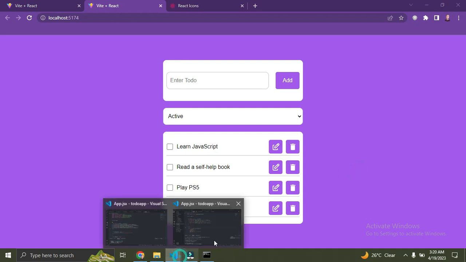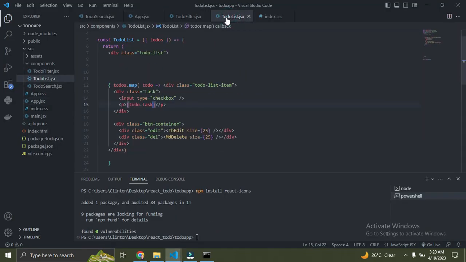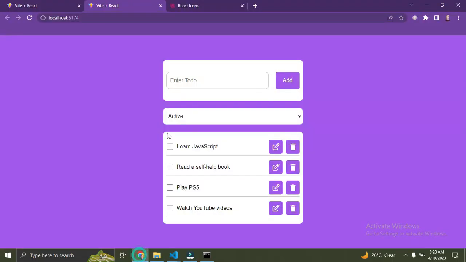And one more thing, we need to also go down to the parent of this component, the parent of these to-do items. So the parent is called this to-do list. So this is a parent up here. So you need to also pass a key attribute. So I'm going to say key should be equal to to-do.id. So the key has to be unique. So remember, every to-do has a unique ID. So that's it now. So I think that's done.